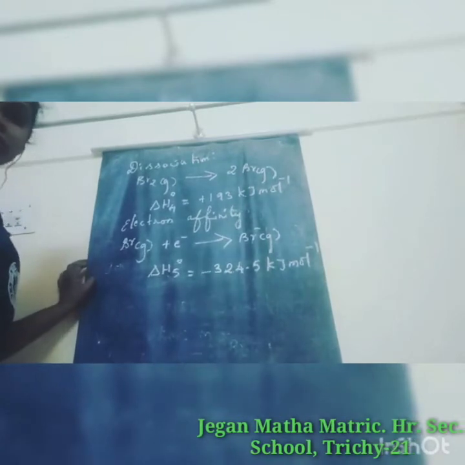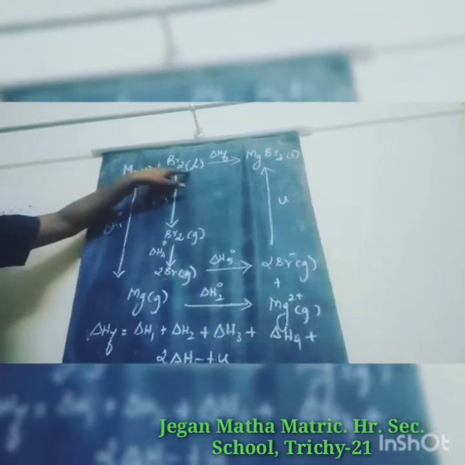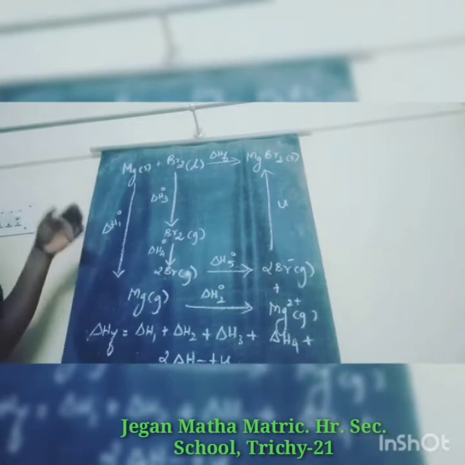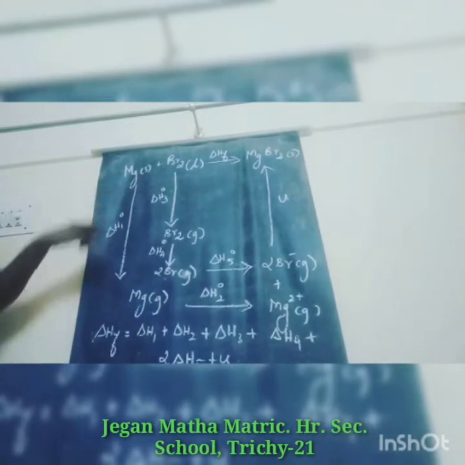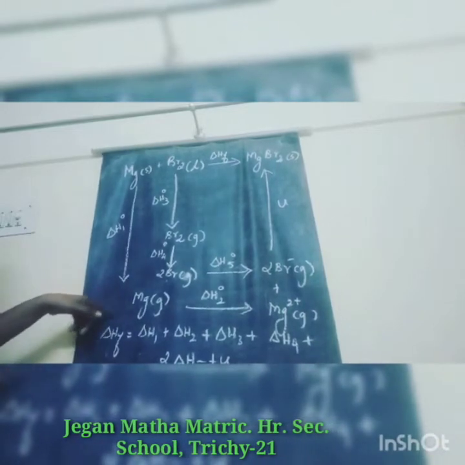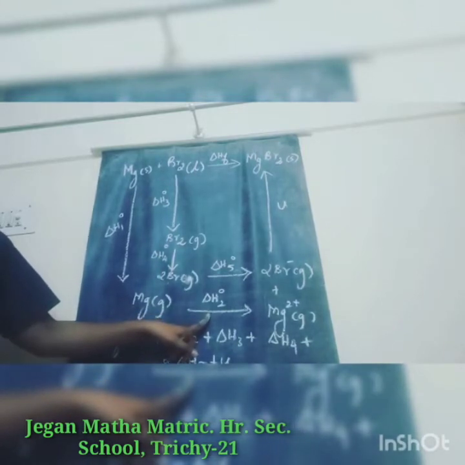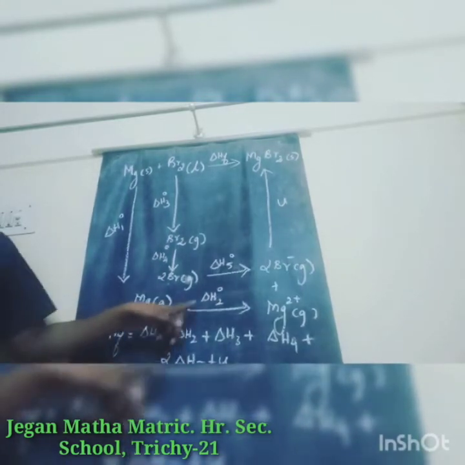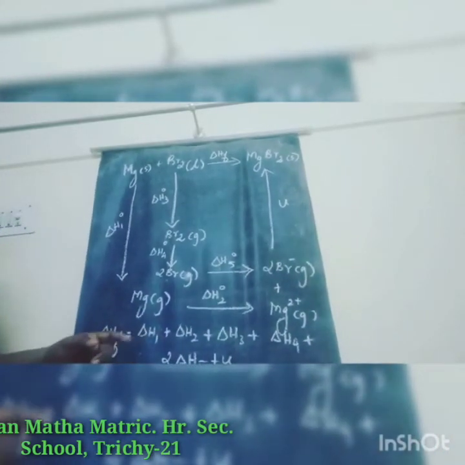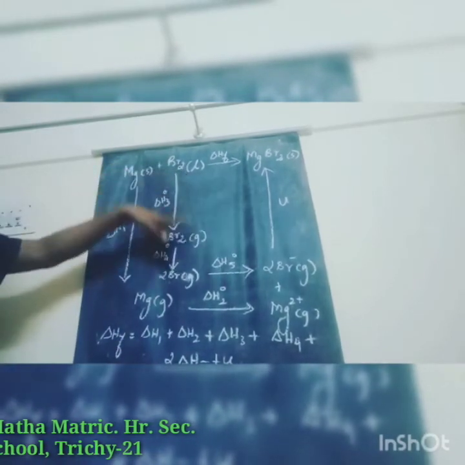Okay, let us see the solution. Let us see the diagram. Magnesium plus bromine gives magnesium bromide. ΔH1 is sublimation, magnesium converted into magnesium gas. ΔH2 is ionization, magnesium gas converted into Mg2+ ion. ΔH3 is vaporization, bromine liquid converted into gas.